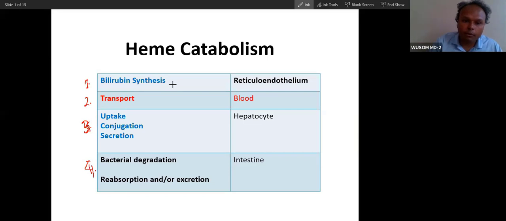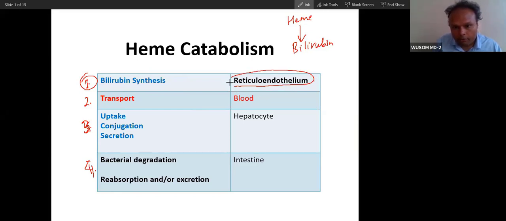The first stage of heme catabolism is bilirubin synthesis. This is the first and most important stage. Heme will be converted into bilirubin. Heme converts into bilirubin in the reticuloendothelium of certain tissues: spleen, liver, and bone marrow. So what is reticuloendothelium?